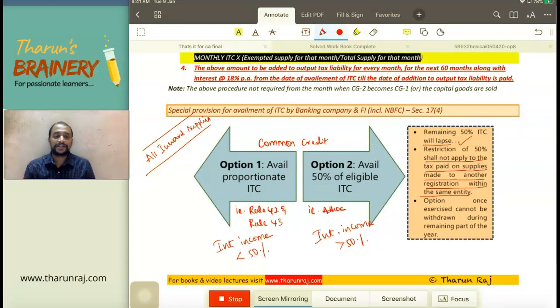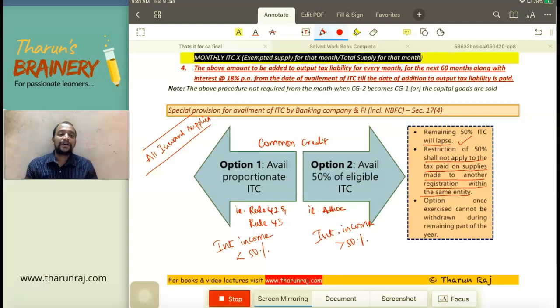And this restriction of 50% shall not apply to tax paid on supplies made to another registration within the same entity. What does it mean? Suppose I have an inward supply from a distinct person. That is, I am a branch located in Tamil Nadu, and I receive services from another branch located in Karnataka. So it is a transaction between distinct persons, and that is my inward supply. Can I take full ITC, or do I need to reverse 50%? No, I can take full ITC. I don't have to reverse any 50%. In option 1, I have to take proportionate credit, and in option 2, generally I take 50%. But with respect to inward supply from a distinct person, I don't have to reduce 50%. I can enjoy full credit.